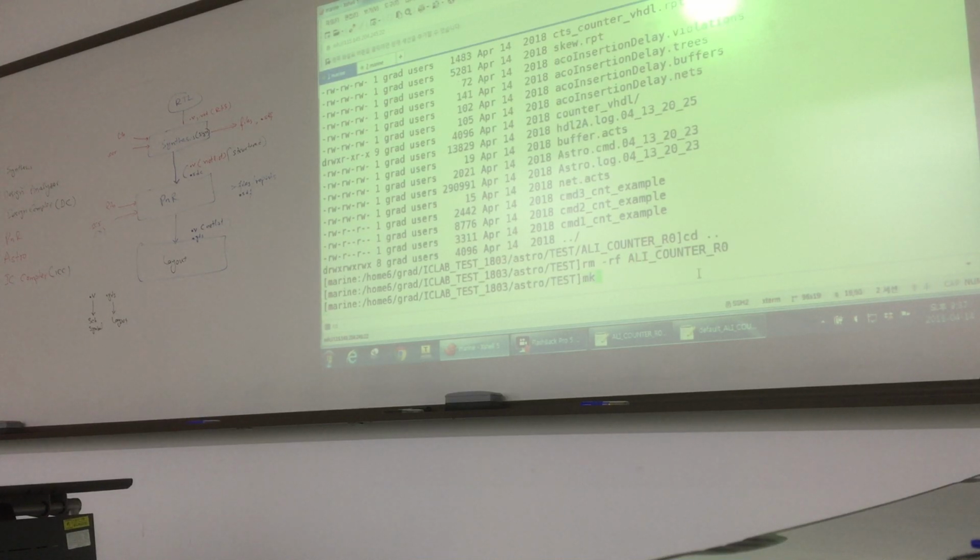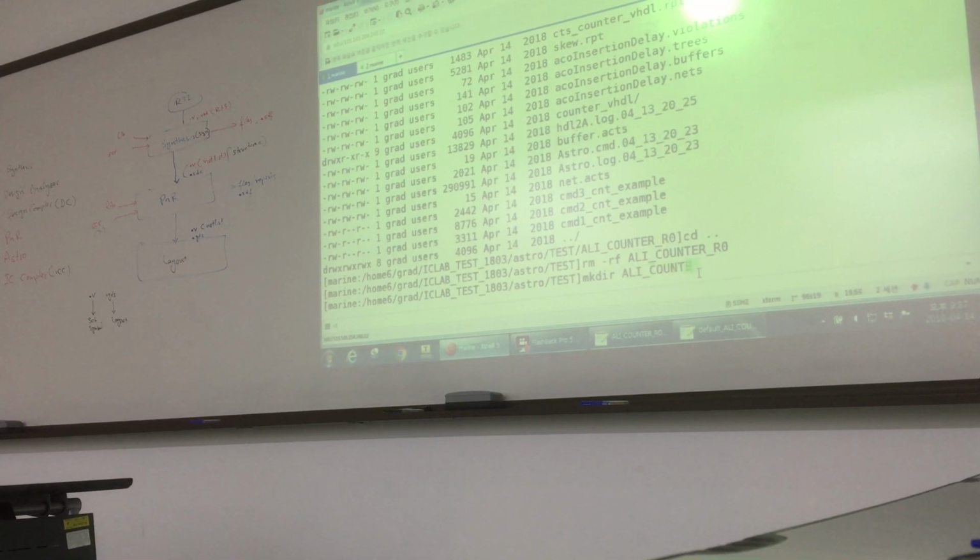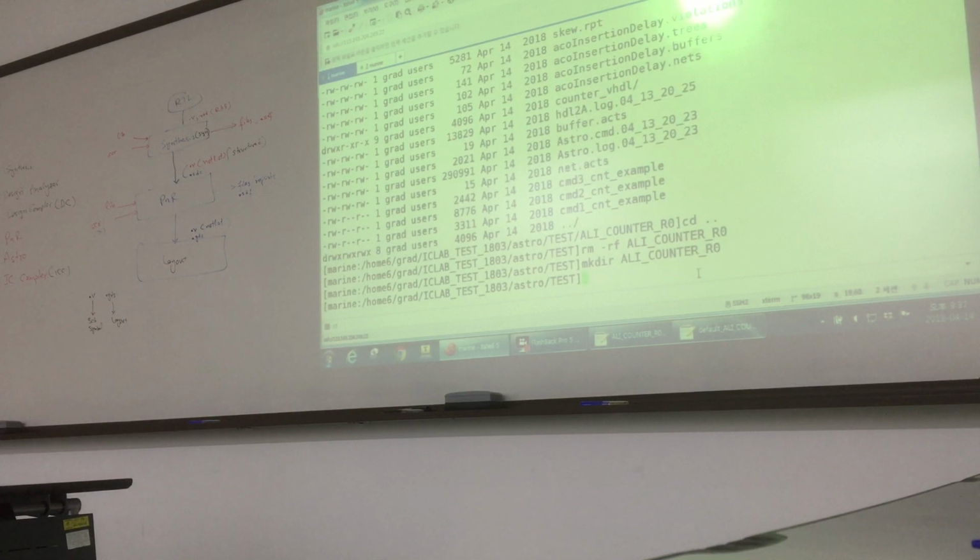So I make a new folder. Basically, if you see, there is the folder of the count example. So we need only these 3 files. CP, I copy. If you see here,